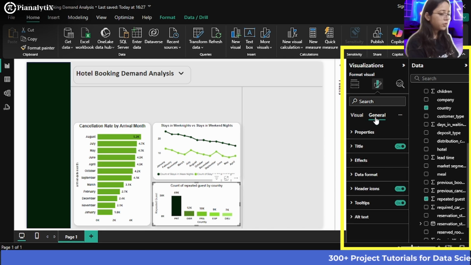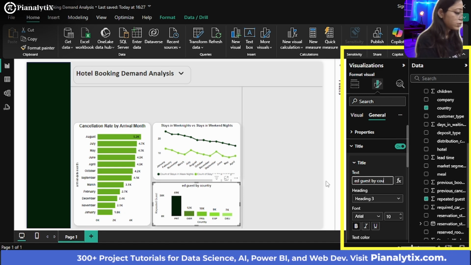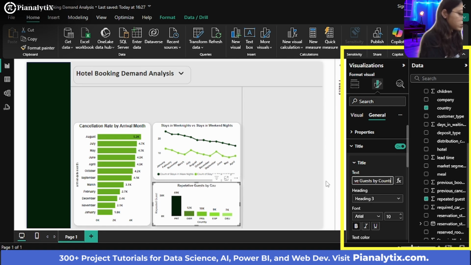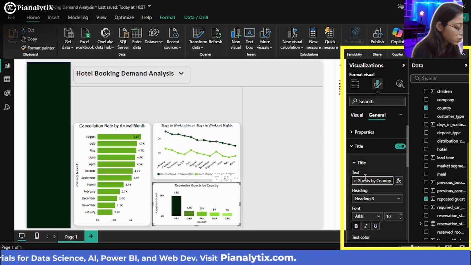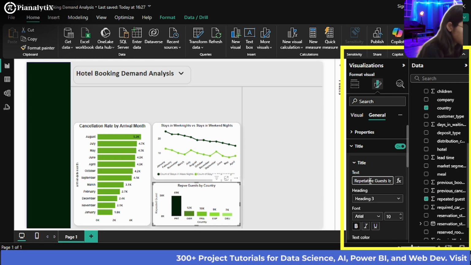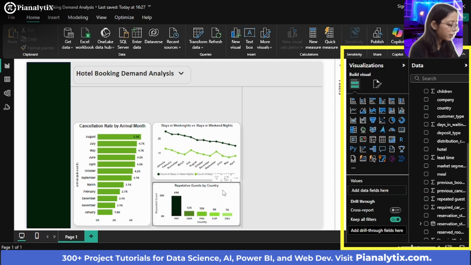Now, what you can do is you can go to the general section and you can just change this. So you can make sure that the title is also fine.